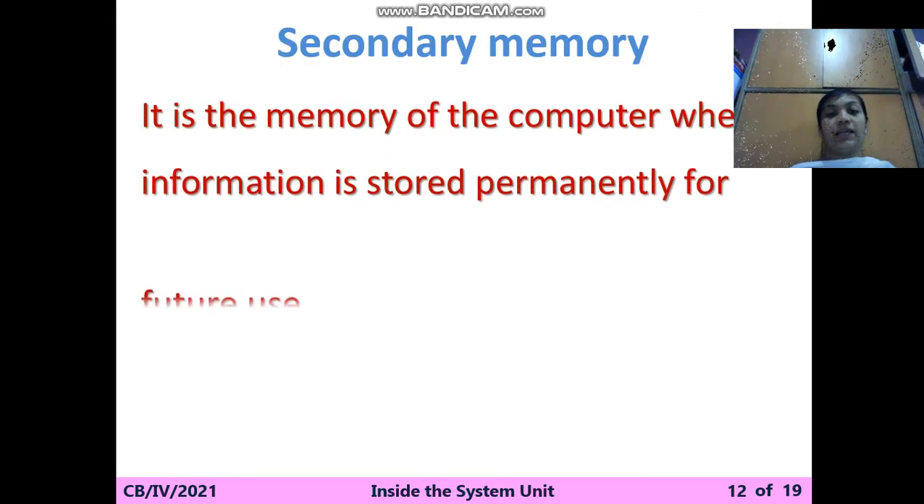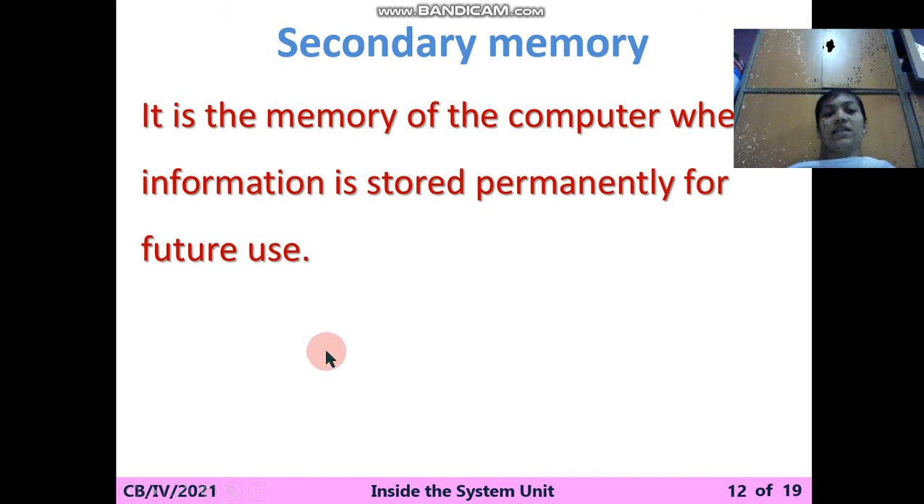Next is the secondary memory. It is a memory of the computer where information is stored permanently for future use. First of all, we learned about the main memory. Main memory is not a permanent memory, it's a temporary memory. Just now you saw what was in ROM, erasable, you can erase it, you can delete it. But in the secondary memory, when you save the data, it will be saved permanently.